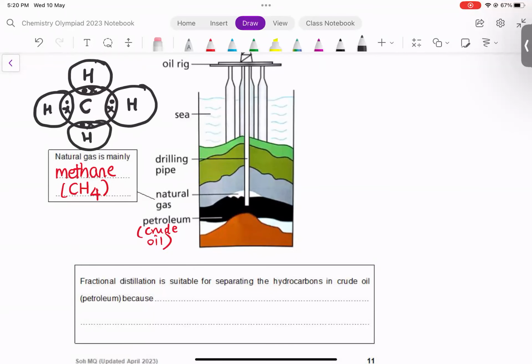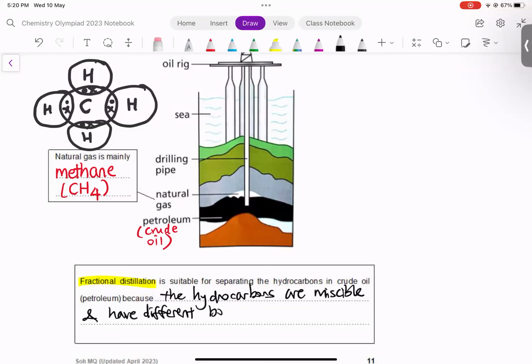Now, petroleum is another useful part. The crude oil part is useful, but crude oil on its own is a mixture, it's impure. So on its own, it's not super useful yet. We need to purify and separate the hydrocarbons in crude oil. So which method do we use? We will make use of fractional distillation to separate the hydrocarbons in crude oil, because the hydrocarbons in crude oil are miscible and have different boiling points.